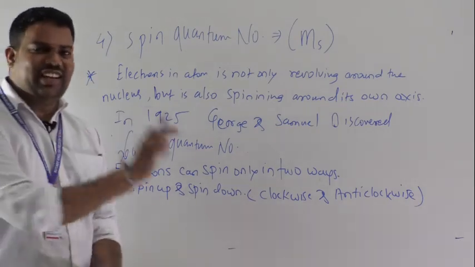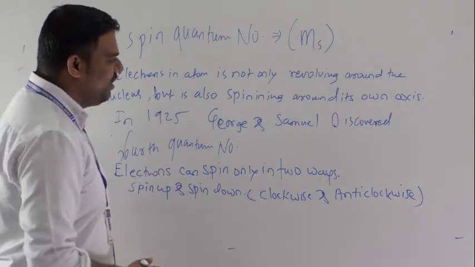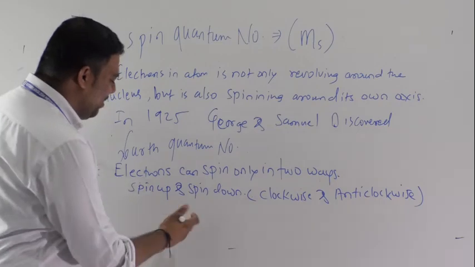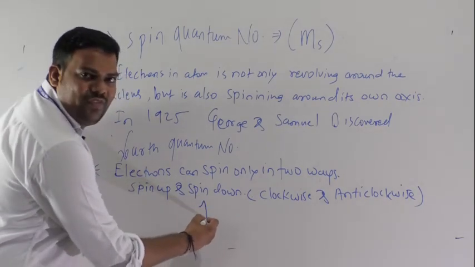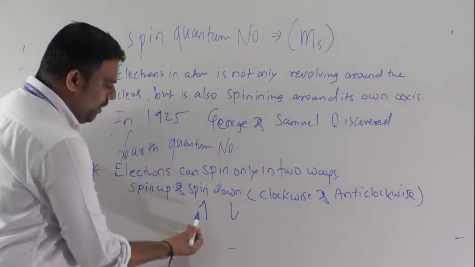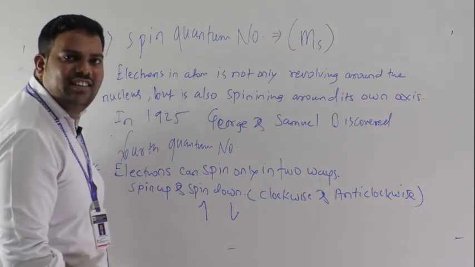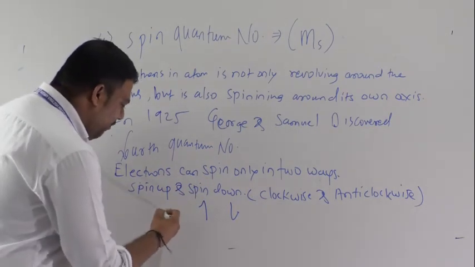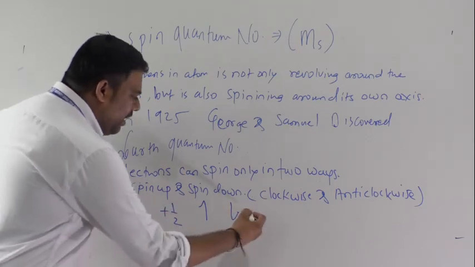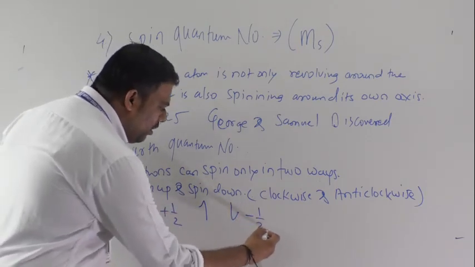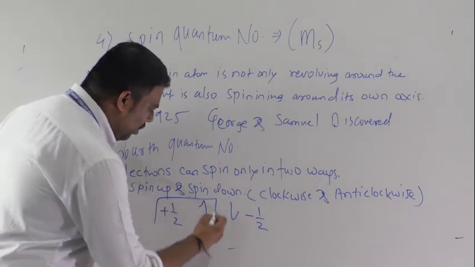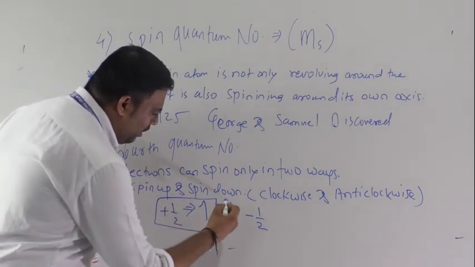Their values are also given. There are two values. Spin up means clockwise, and spin down means anti-clockwise. Spin up has the value plus half, and spin down has the value minus half. This is also very important.